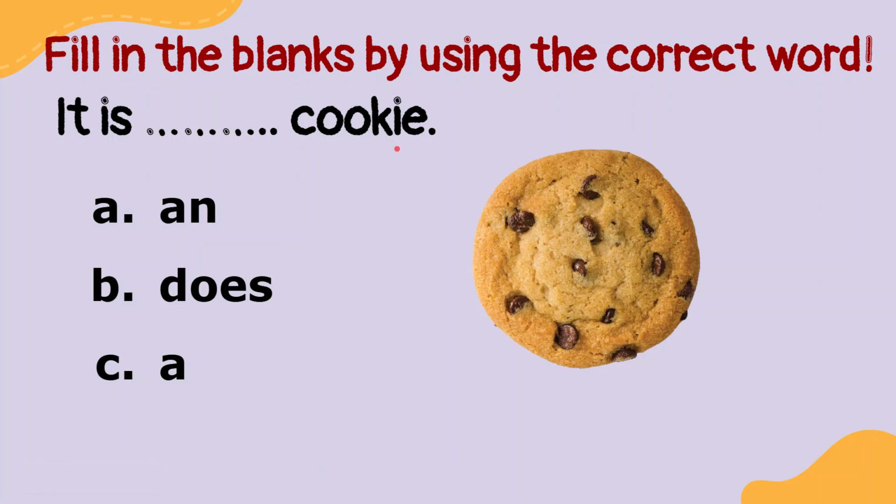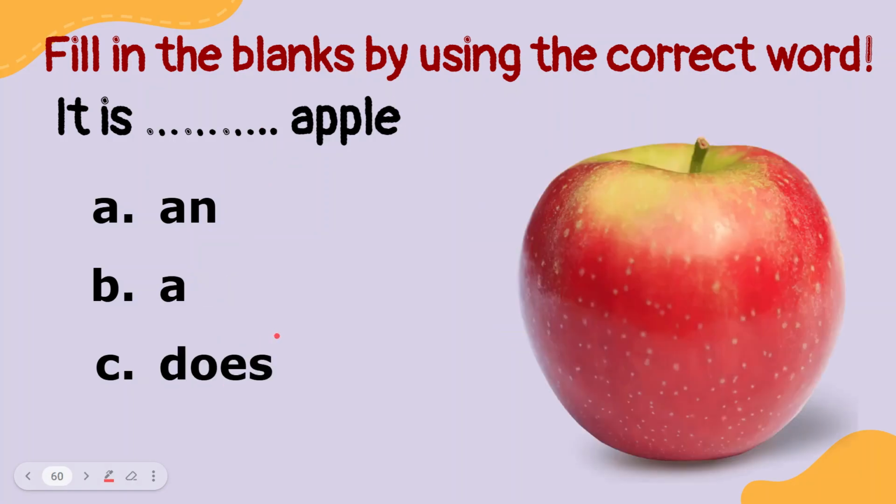Okay, now let's complete this sentence. It is blah blah blah cookie. Can we use an, does, or a? Now let's pay attention to the first letter here. The first letter is C. It's a consonant. It means we have to use a. It is a cookie.